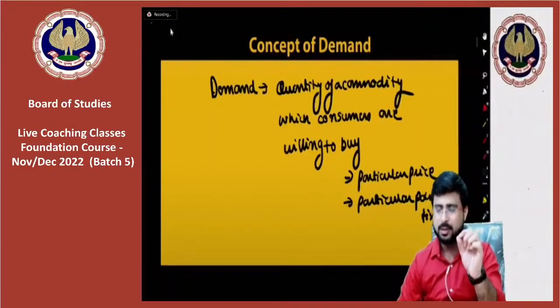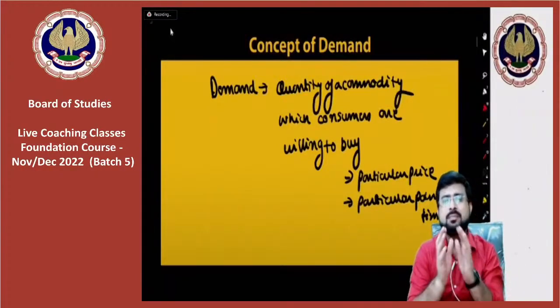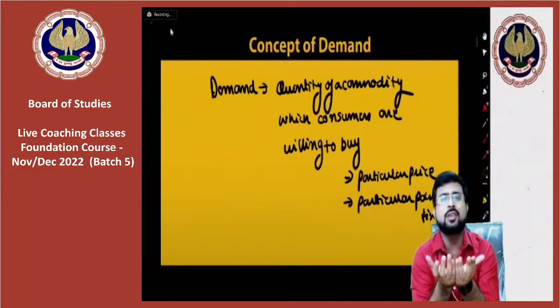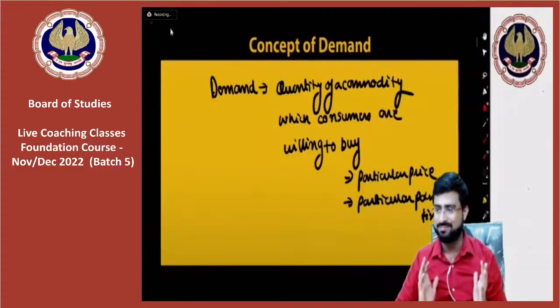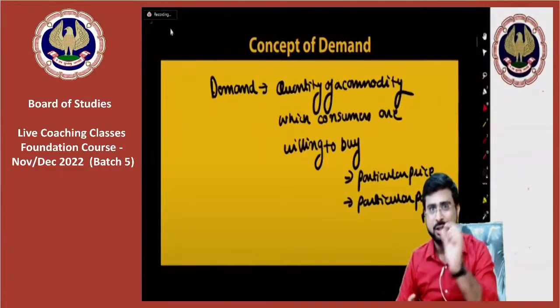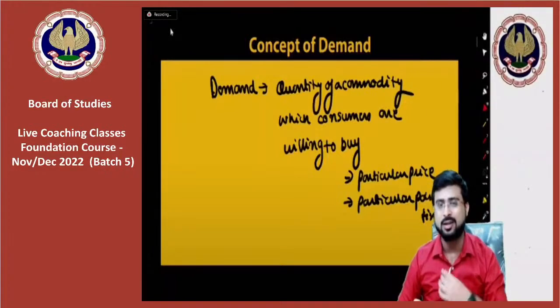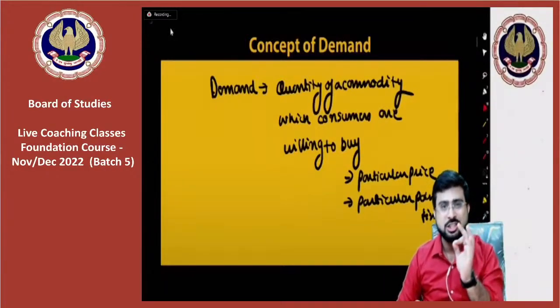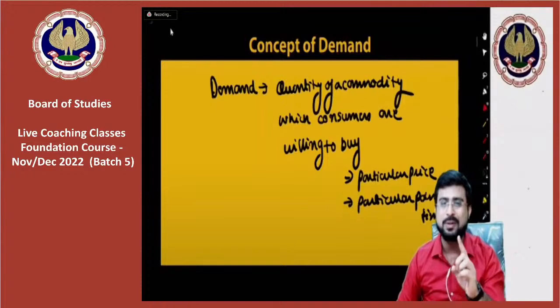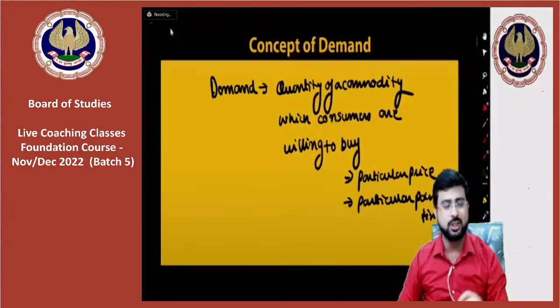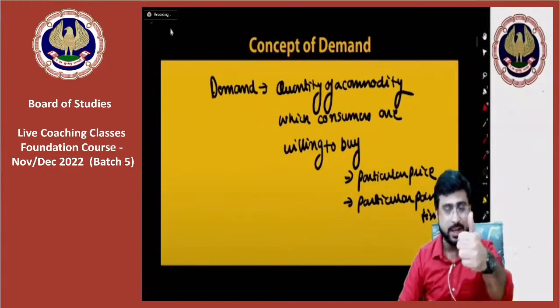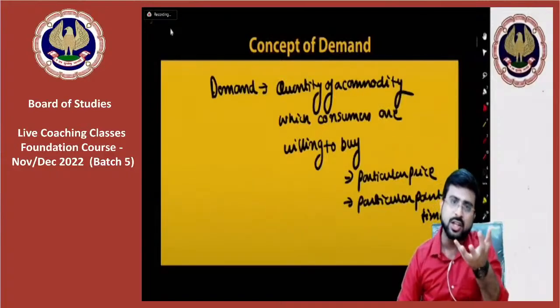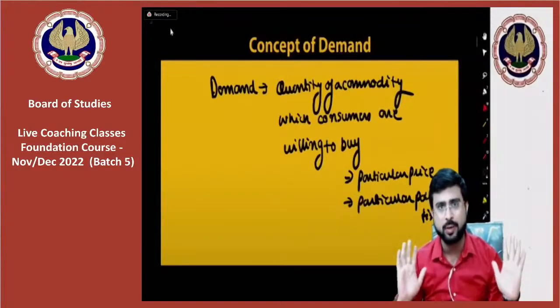Okay, so when we talk about demand in basic English, if you ask your English teacher, they will tell you that demand basically means what you want, right? But economics is slightly different. When in economics you're talking about the term demand, it is basically referring to the quantity of the commodity which the consumers are willing to buy. You all know this, the quantity which the consumers are ready to buy or able to buy.